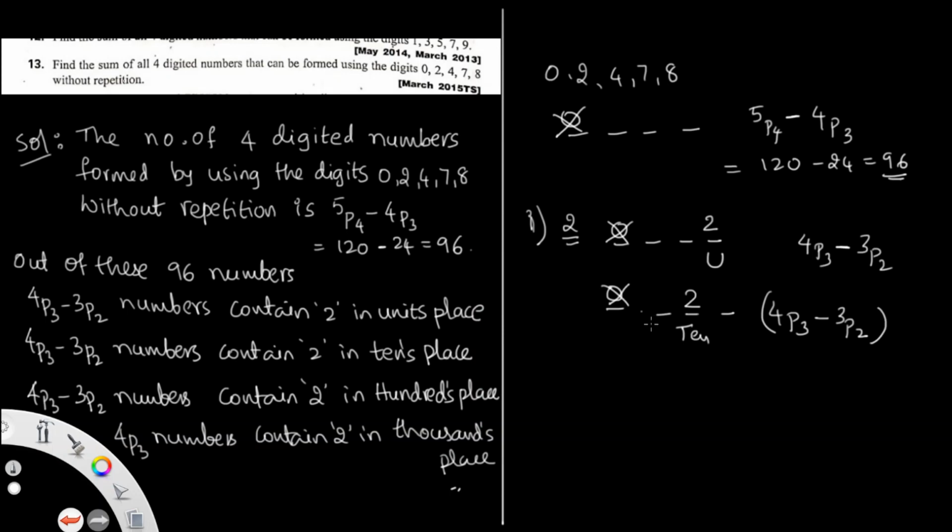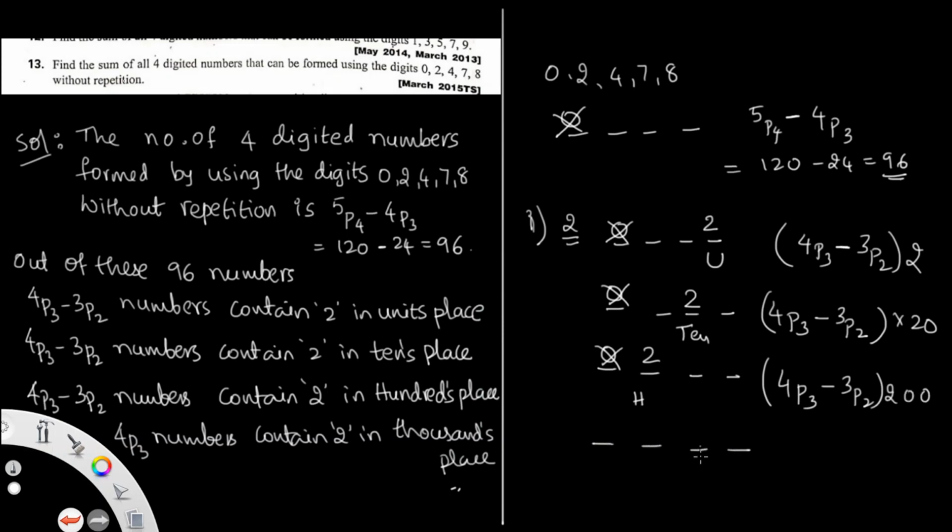And similarly, 2 in the hundreds place: you can get 4P3 numbers, and 0 should not be in front. That is also 4P3 minus 3P2 numbers. In the last place, the thousands place, you can put 2 there. So how many numbers do you get? 4P3 numbers. So this is the filling of the cases.